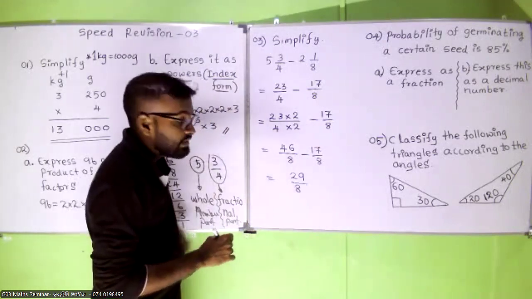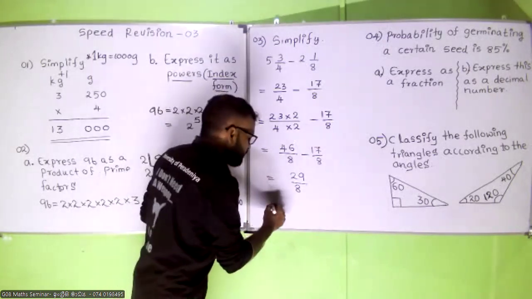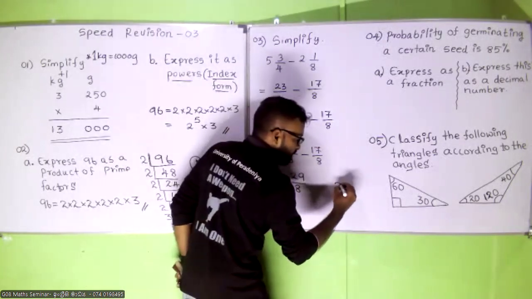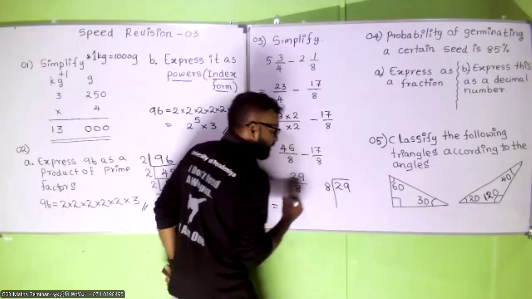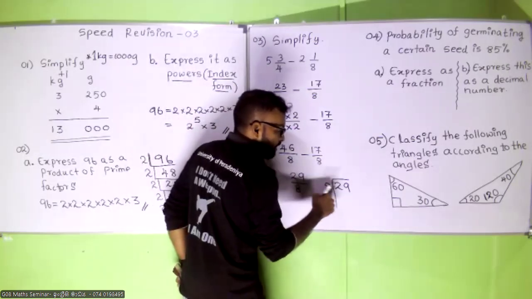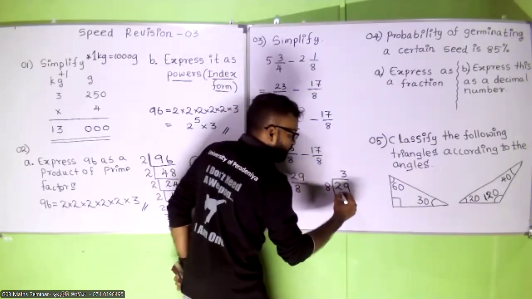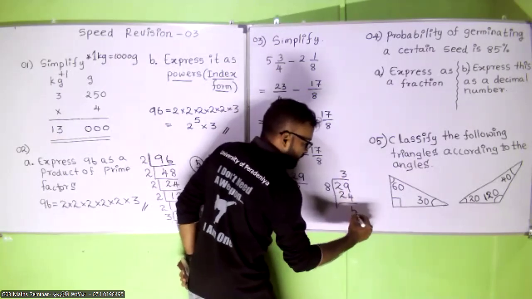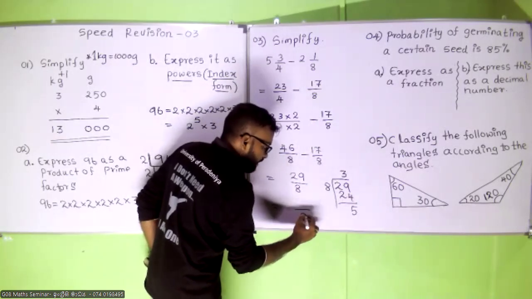29 divided by 8 is an improper fraction. You can keep this as a mixed number. So how many 8s are there in 29? It is 3. 8 times 3, 24. Subtracting, it is 5. The denominator is already 8.